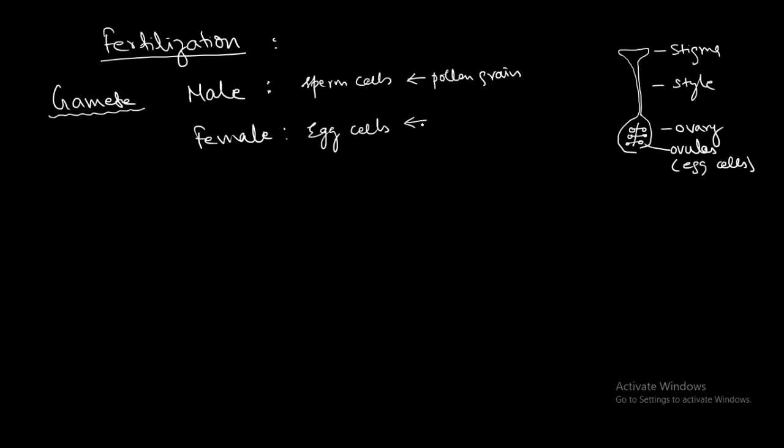The covering of the ovule gives rise to the seed coat. The ovule will convert into the seed, and the ovule covering will become the seed coat.